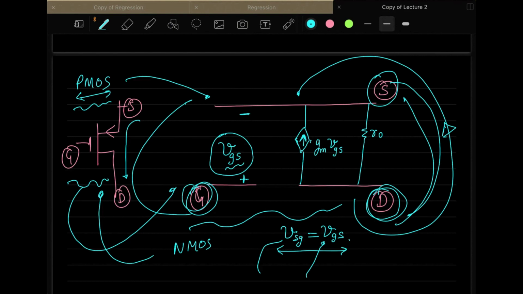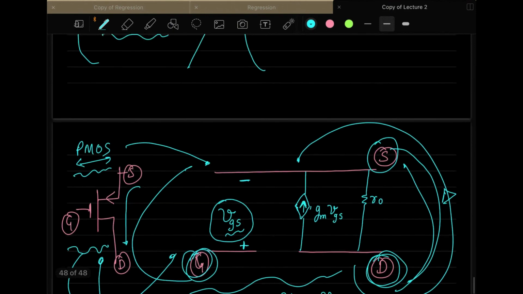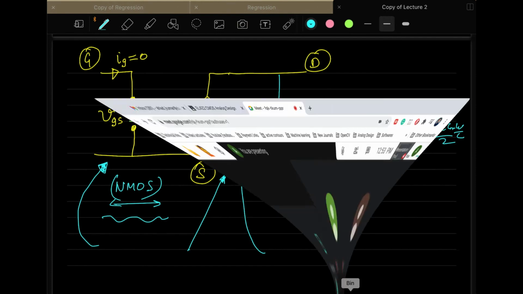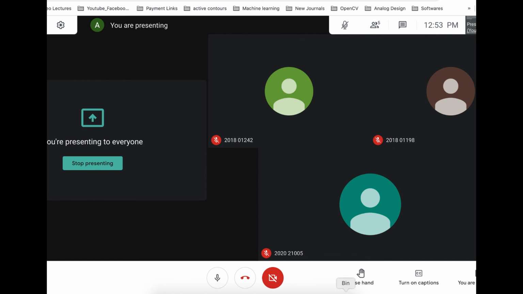So, any doubts here? Anything related to the MOSFET modeling? If you have any doubts, let me know. Otherwise, we will finish this class today. Any questions?